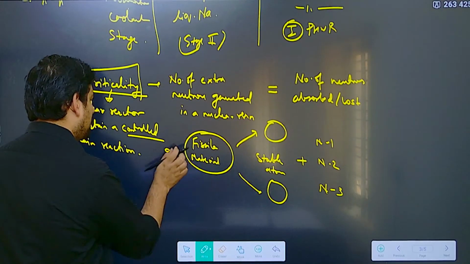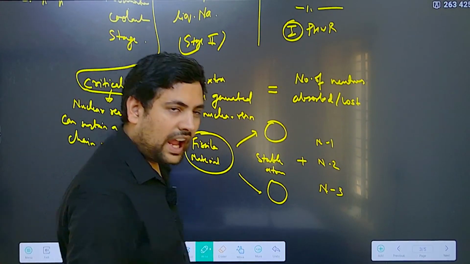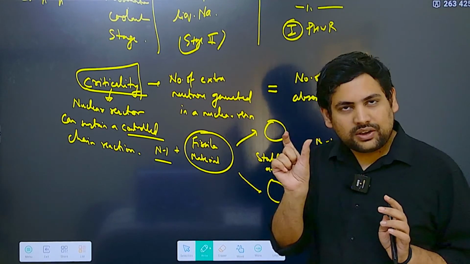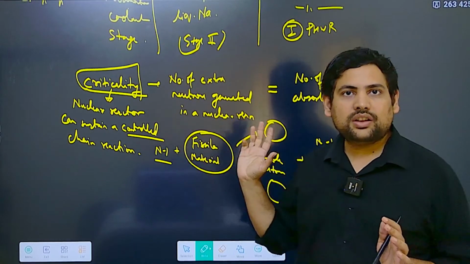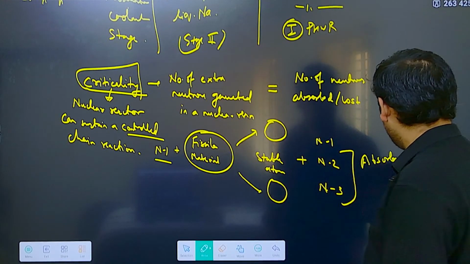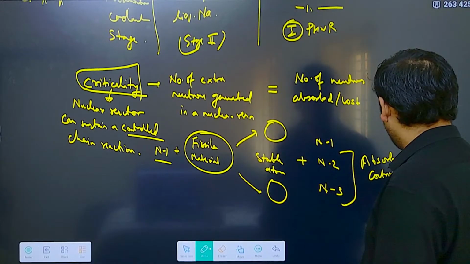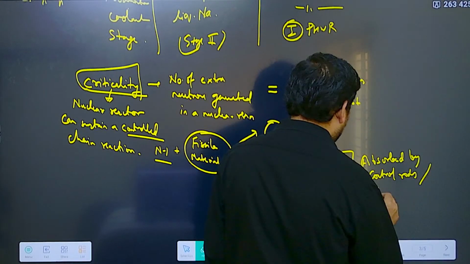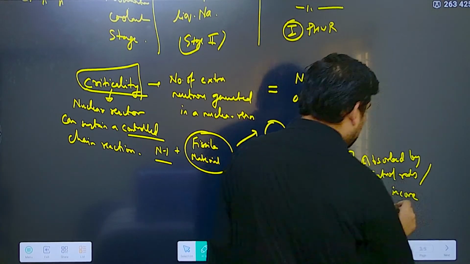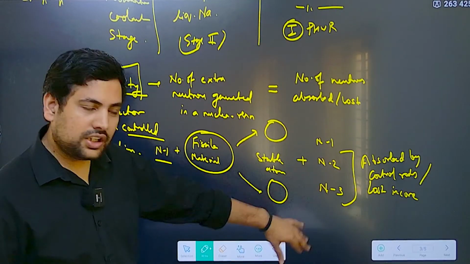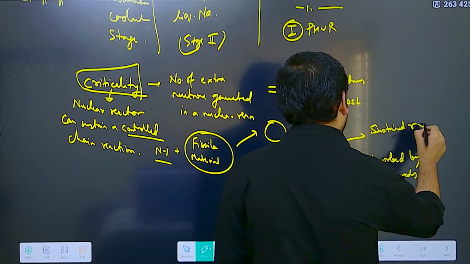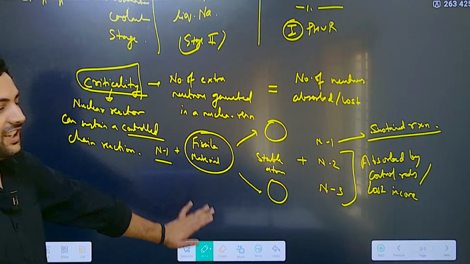Let's call this also neutron 1. So I want the excess neutrons that are being generated to be absorbed or lost, so that I have only one neutron that is carrying out the reaction in a controlled way. So for these two, I want that they are either absorbed by control rods or they are lost in the core. So they are not part of the reaction anymore, and this one will carry on the sustained reaction. This is what criticality looks like.